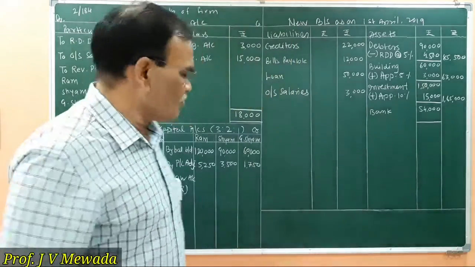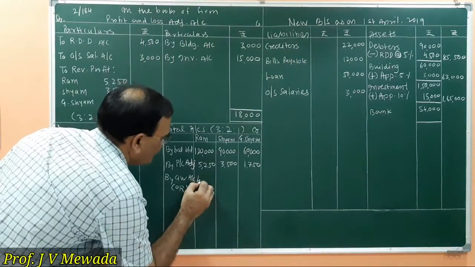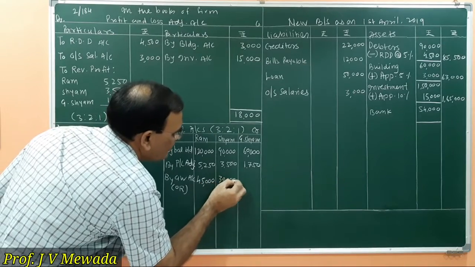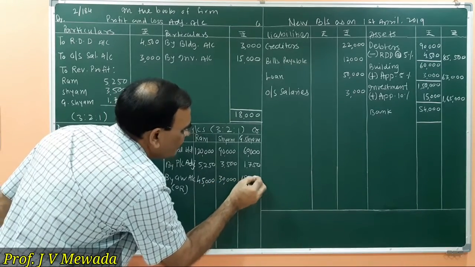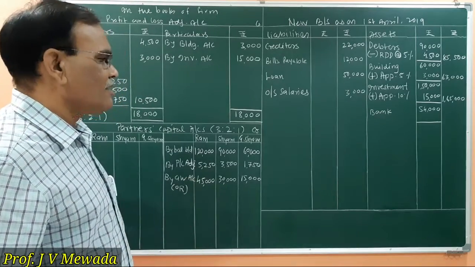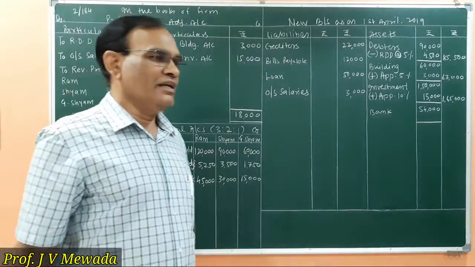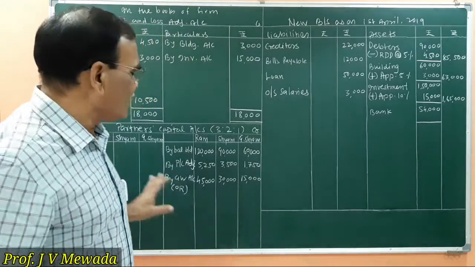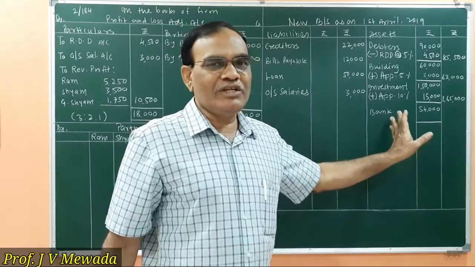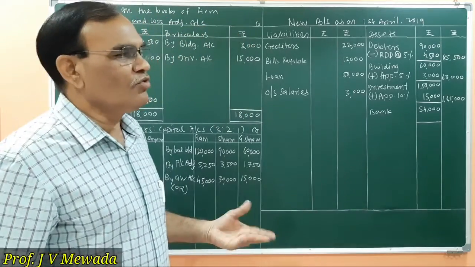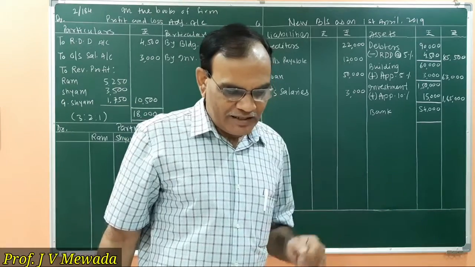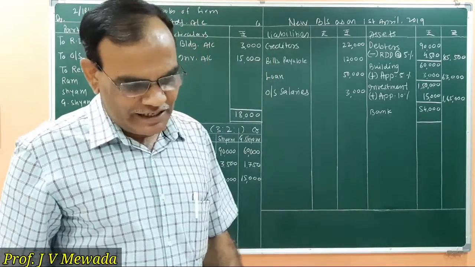So 45,000 is the amount, 30,000 is the amount, and 15,000 is the amount which is credited to partners and which is debited to goodwill. If suppose we are not told to write off this, then we will show this goodwill account in the balance sheet on the asset side, but here we are told that the goodwill is to be written off, and out of the 3 partners, Ghanshyam is retiring.